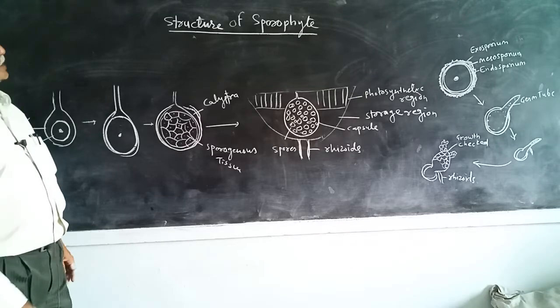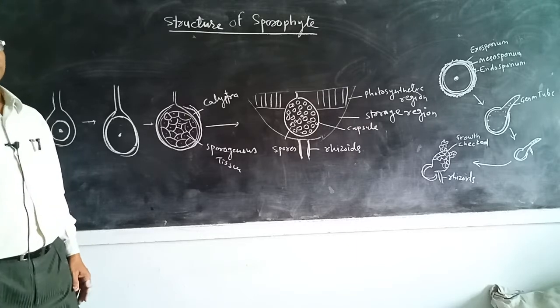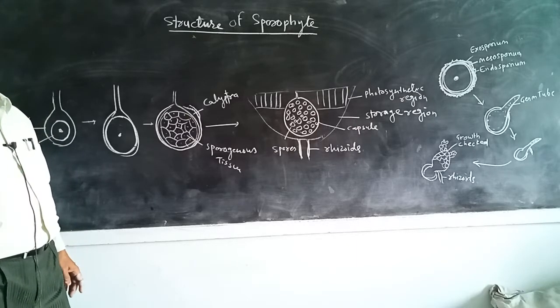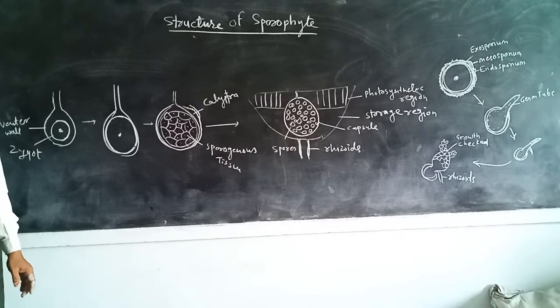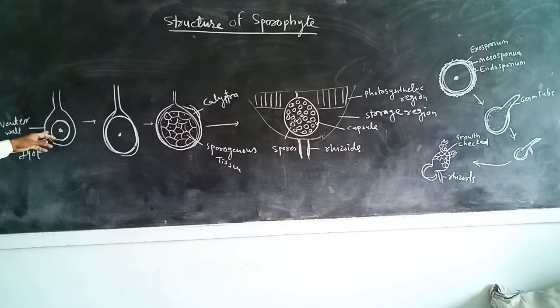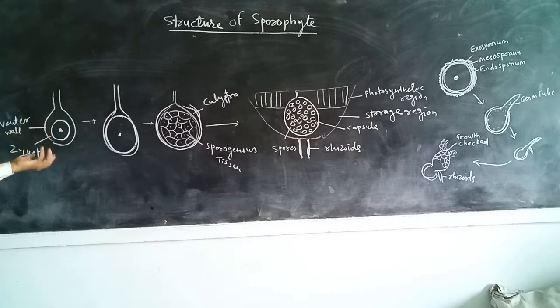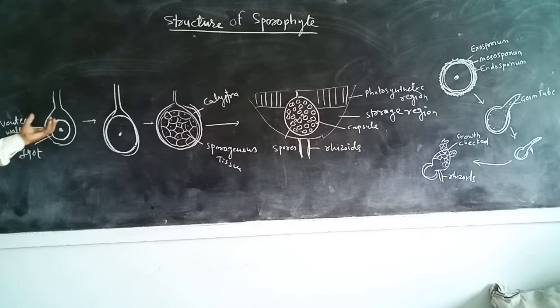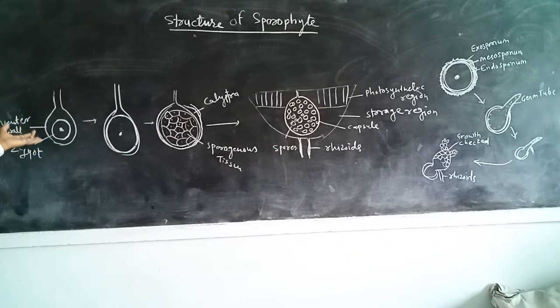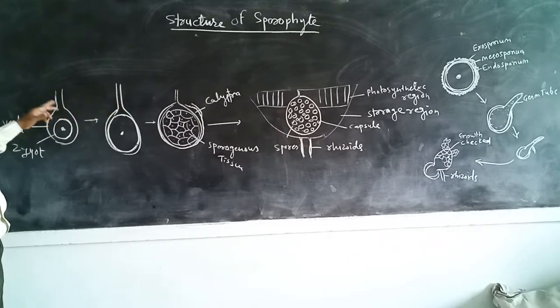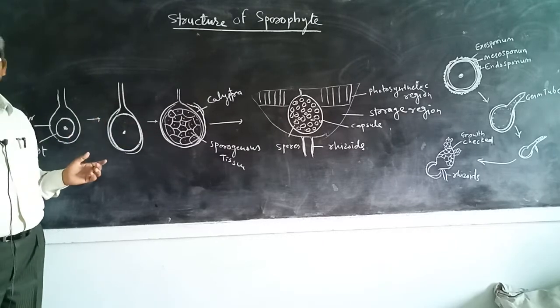Now we study the structure of the sporophyte. After fertilization, that is, by fusion of the male and female gamete, a zygote forms in the cavity of the venter. The zygote which is formed after fusion of the male and female gamete is diploid in nature, and it remains in the venter wall inside the gametophytic tissue. The zygote then enlarges in size and occupies the entire cavity of the venter.